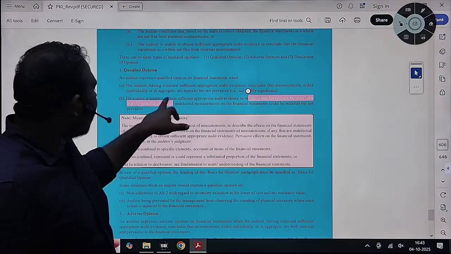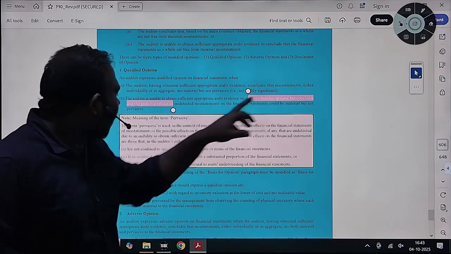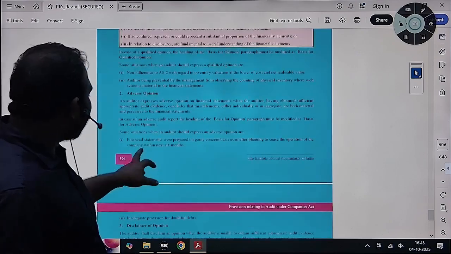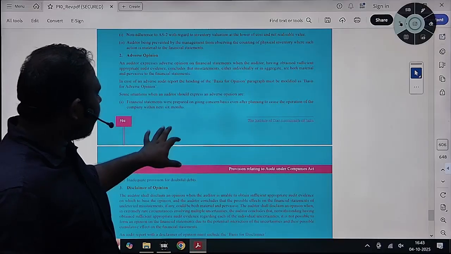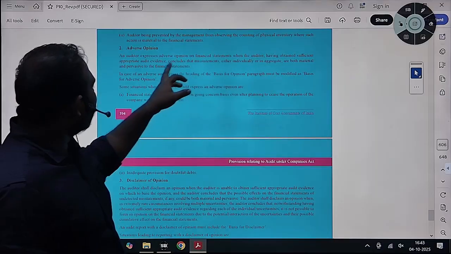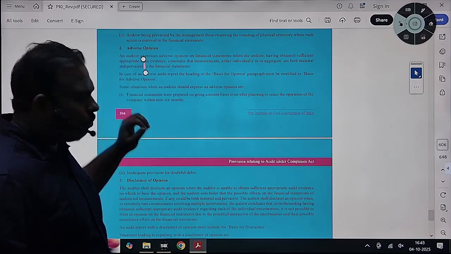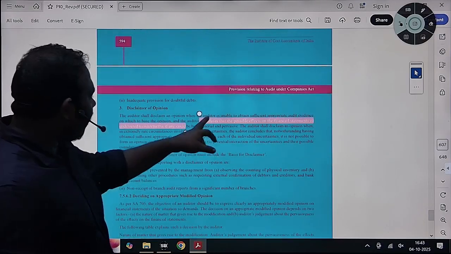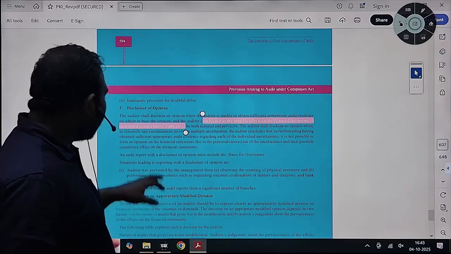Here, unable to obtain sufficient evidence to base his opinion but concludes that it is material and pervasive, you will give a disclaimer of opinion. You can see in the financial statements, basis of opinion. Individually and both are material and pervasive, then you will issue adverse opinion. Disclaimer of opinion: auditor possible effects are material and pervasive, then you will issue a disclaimer of opinion.